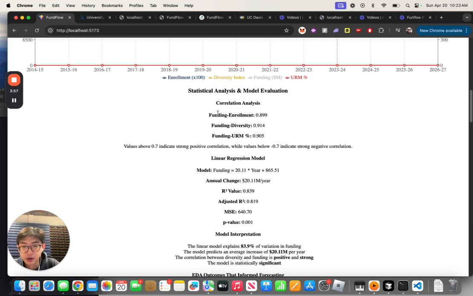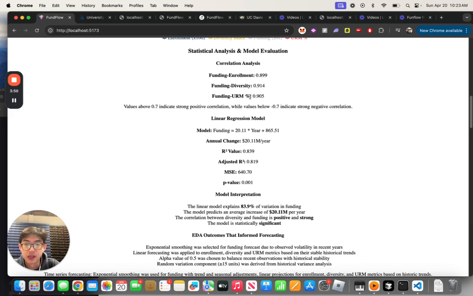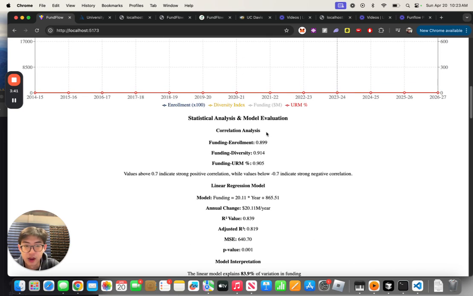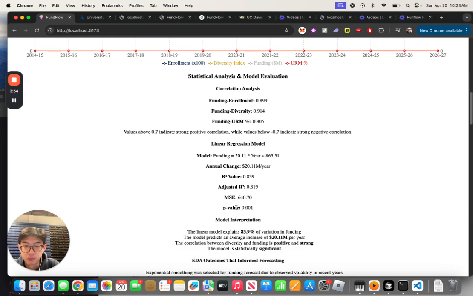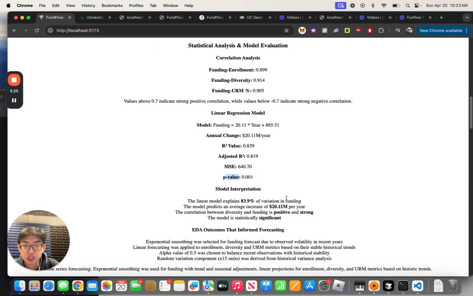So between these variables, we see there's a high correlation. Of course, I have to note that correlation doesn't imply causation, but this is what we see from the data. And I was also able to derive the linear regression model, which shows that on average, the slope is like 20 million. So which means that on average, every year, the funding usually increases around 20 million. And there's also this p-value, which is significantly less than 0.05, which is usually the threshold. That shows the correlation between funding and diversity.